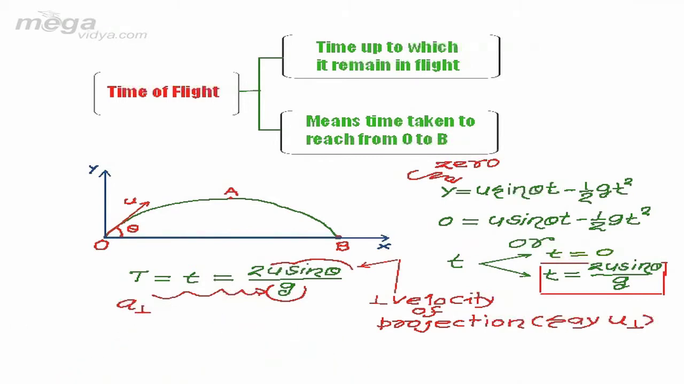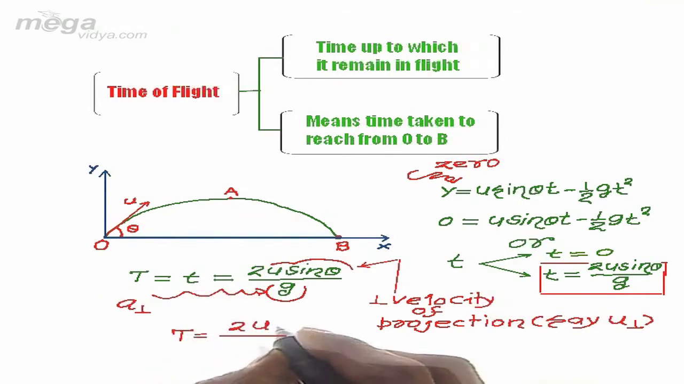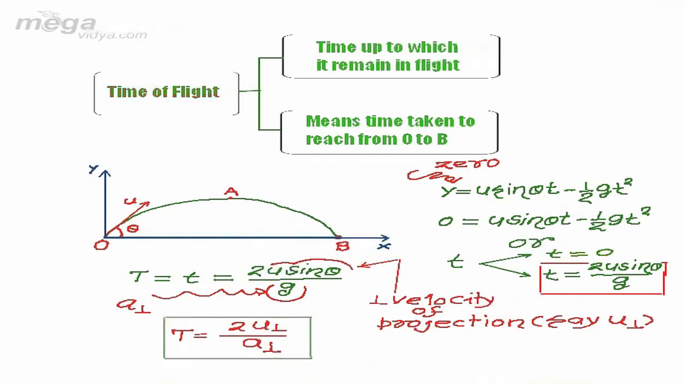So for easiness to remember, we can write that t equals twice u perpendicular upon a perpendicular. I have written the time of flight as 2 times u perpendicular upon a perpendicular because I will use this equation in this form for many uses further. So the result for the time of flight is quite easy. Obviously, it is easy to remember also.